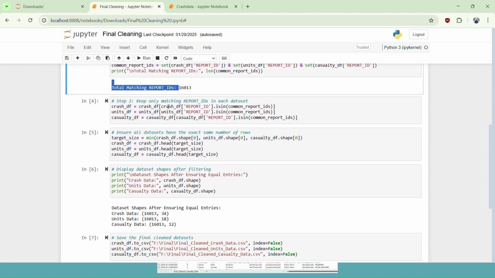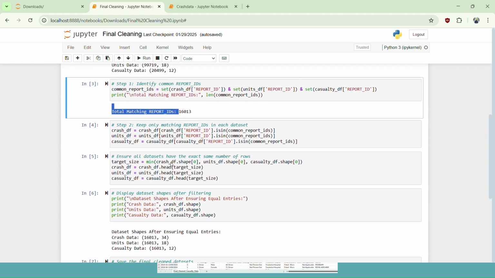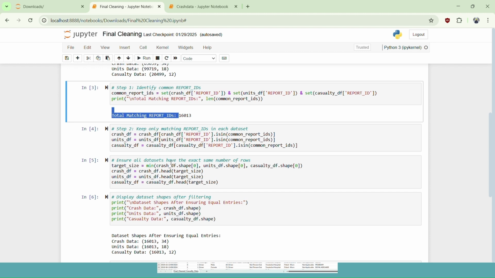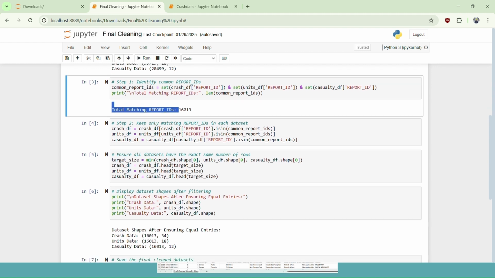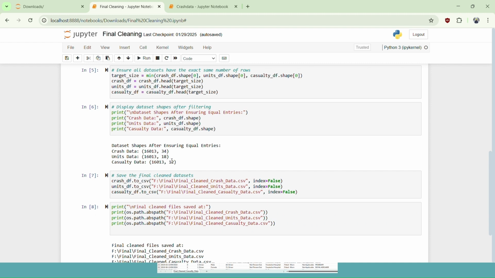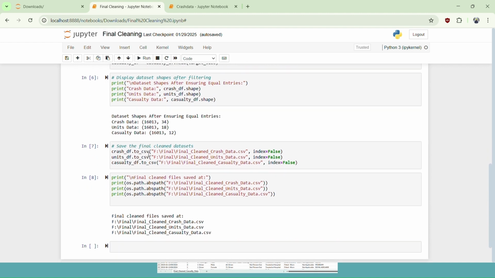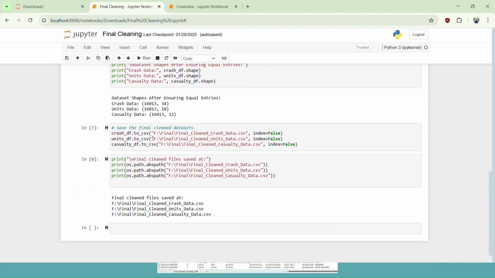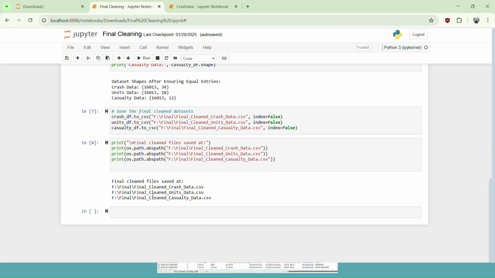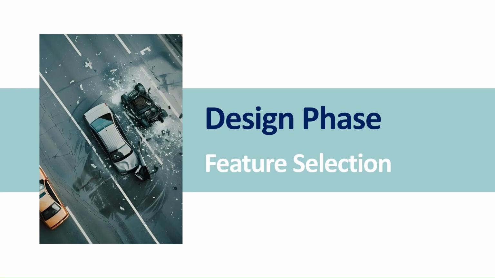That's what happened in keeping only matching report ID code and ensuring all datasets have the exact same number of rows. Not just that the report ID needed to be matched, but we ensured all three datasets had the exact same number of rows, so that it would be easier. We checked if the code was justified, and it was. All three datasets contain the same number of rows, and we saved the final clean dataset to this path. That's all about the cleaning part, and the next one will be feature selection. Thank you.